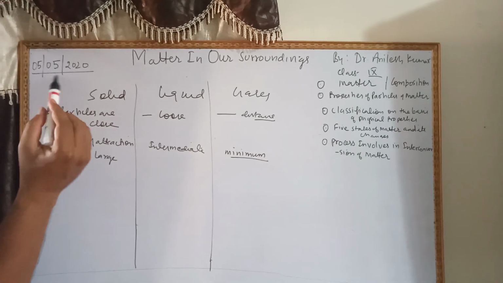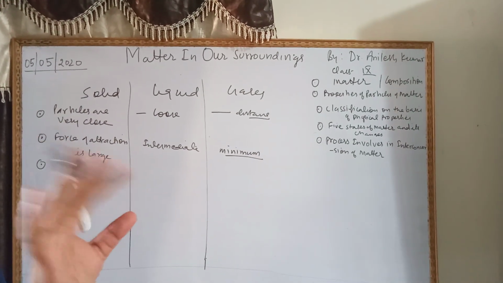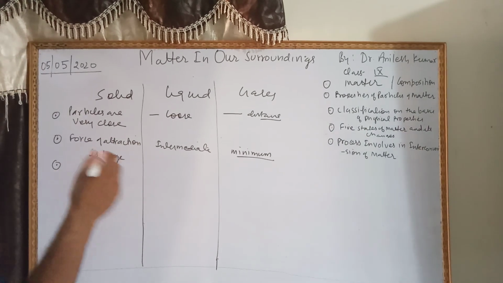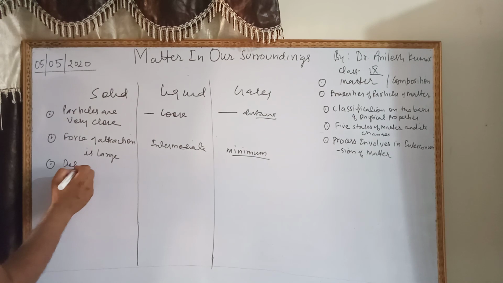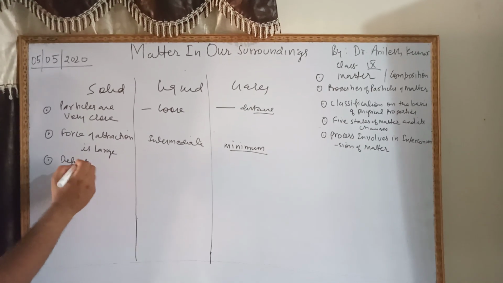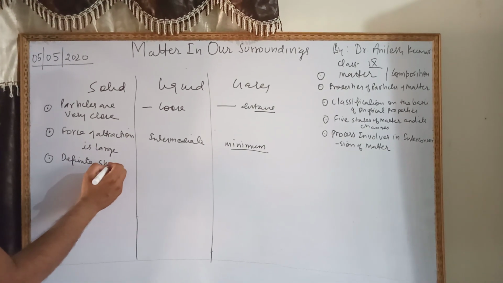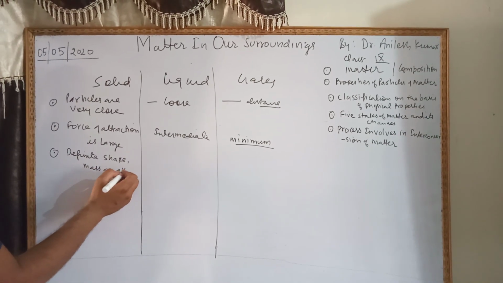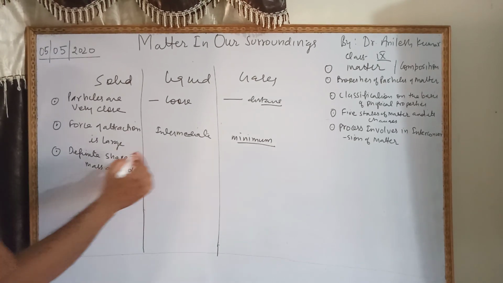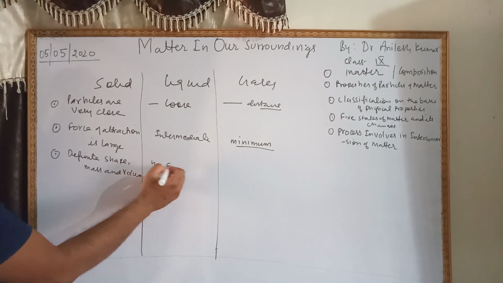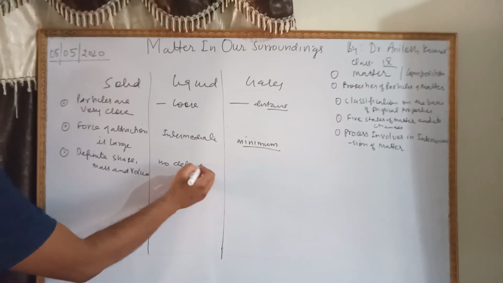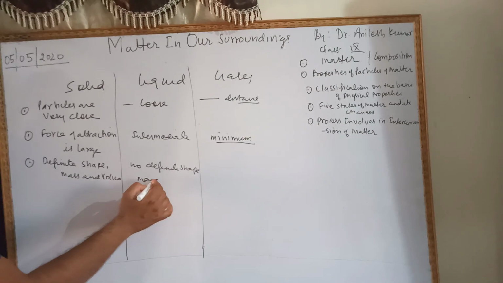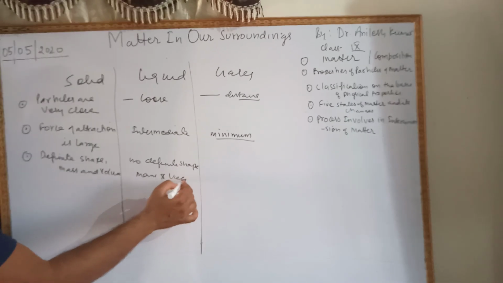Next point: in solid state, definite shape. Every solid has definite shape, definite mass, and definite volume. So you can write here definite. Liquid has no definite shape, but liquid has mass and volume.